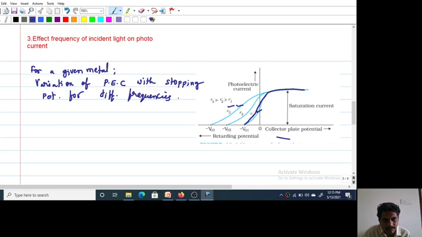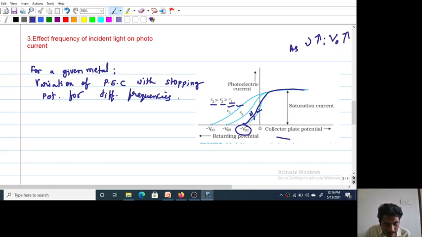For a particular frequency, for frequency nu 1, the stopping potential is minus V01, means here lower frequency. For lower frequency of light, the stopping potential is small. As you increase the frequency of light, here nu 3 is greater than nu 2 is greater than nu 1. So as nu increases, stopping potential also increases. Look at this figure.